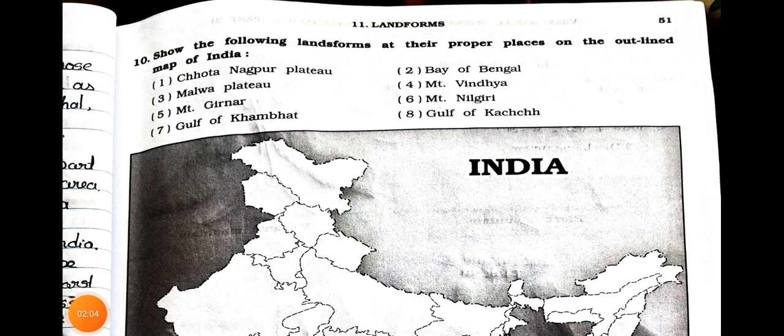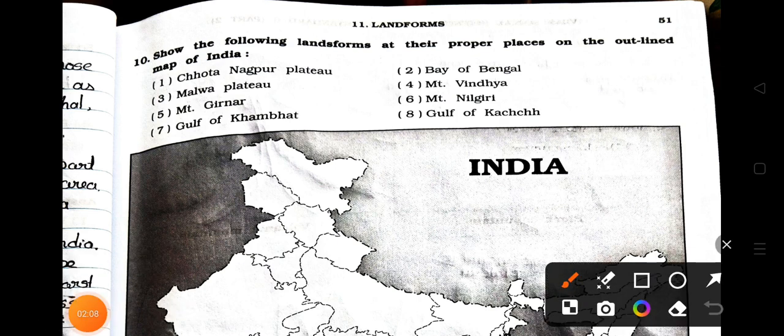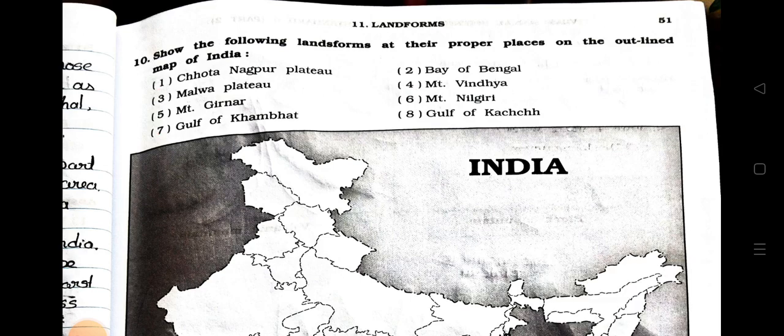Q10. Show the following landforms at their proper places on the outline map of India. Number 1. Chota Nagpur Plateau. Number 3. Malwa Plateau, Bay of Bengal. Point 4. Mountain Vindhya. Number 5. Mountain Girnar. Number 6. Mountain Nilgiri. Number 7. Gulf of Khambhat. And number 8. Gulf of Kutch.